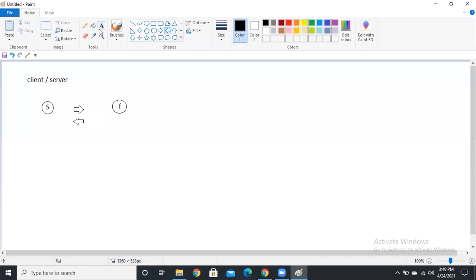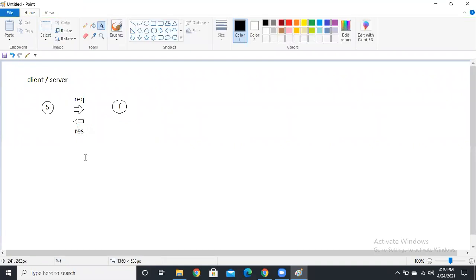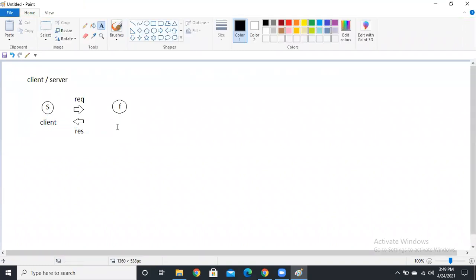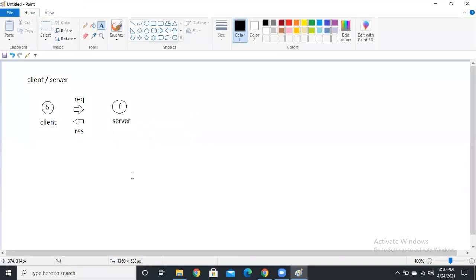So here these two persons are human beings, right? But as per technical aspects, the student gives a request to the server, the faculty, right? Then the faculty responds. Now we can call it as per technical aspects. Here the student is the client. Depending on the request and response, we divide like this. The student gives a request to the faculty, the faculty responds, so that's why he is a server. Simply in simple words, client is the request, server is the response. That's it.